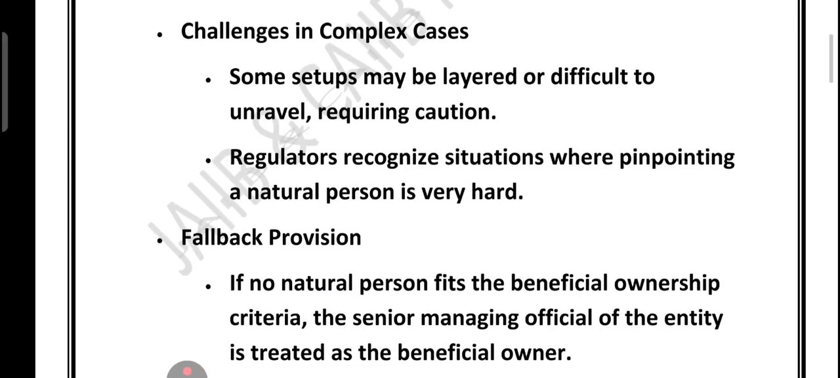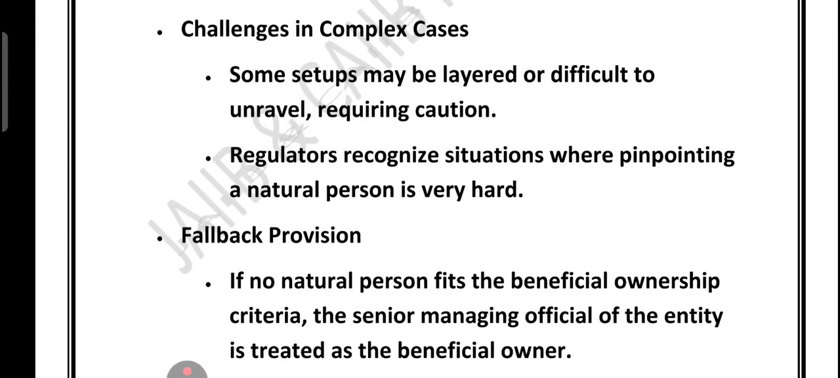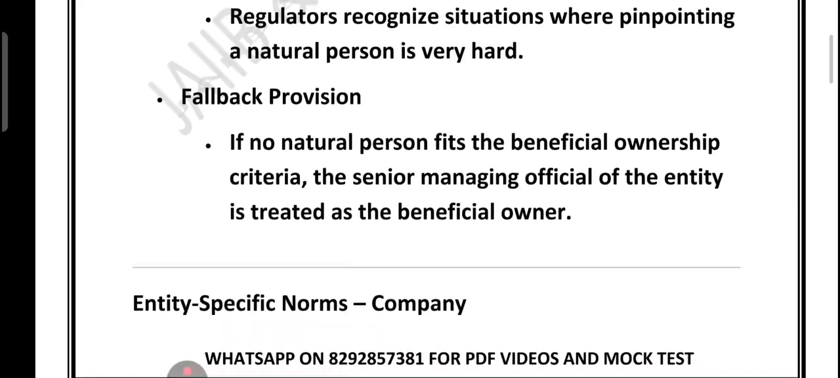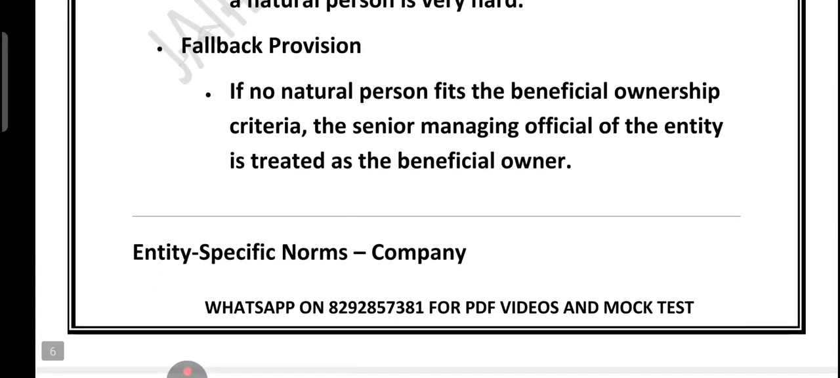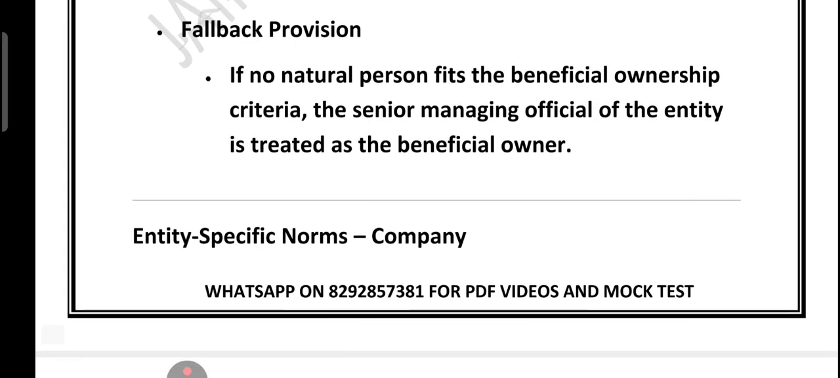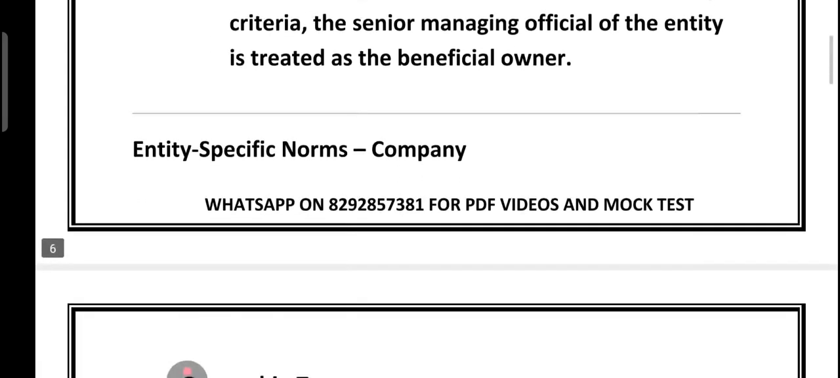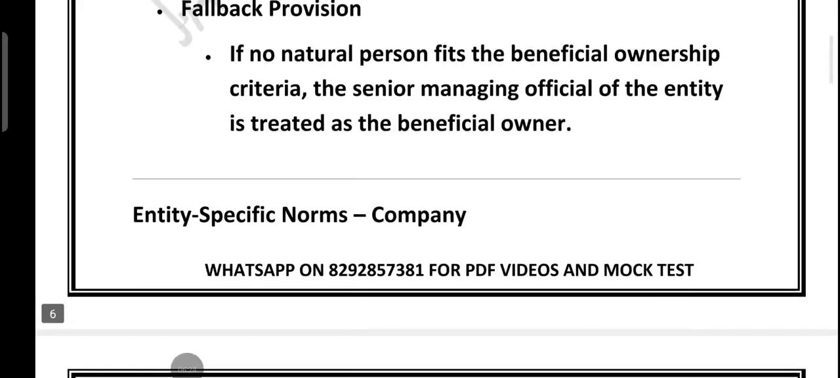In complex cases, ownership may be layered or difficult to unravel. Regulators accept that sometimes it is very hard to identify a natural person. That's why there is a rule called the fallback rule. If no natural person can be identified, then the senior managing officer of the entity is treated as the beneficial owner. That is called the fallback rule. That means if no natural person can be identified, then the senior managing officer of the entity is called the beneficial owner, right?